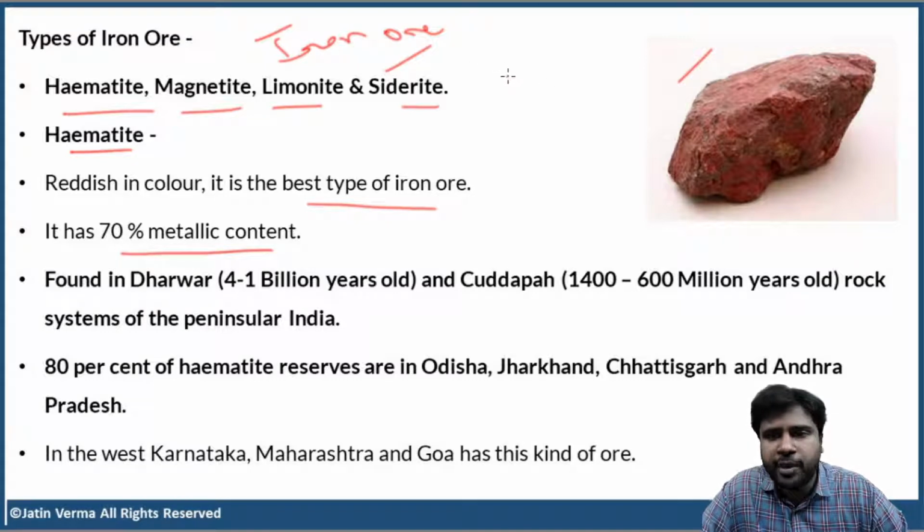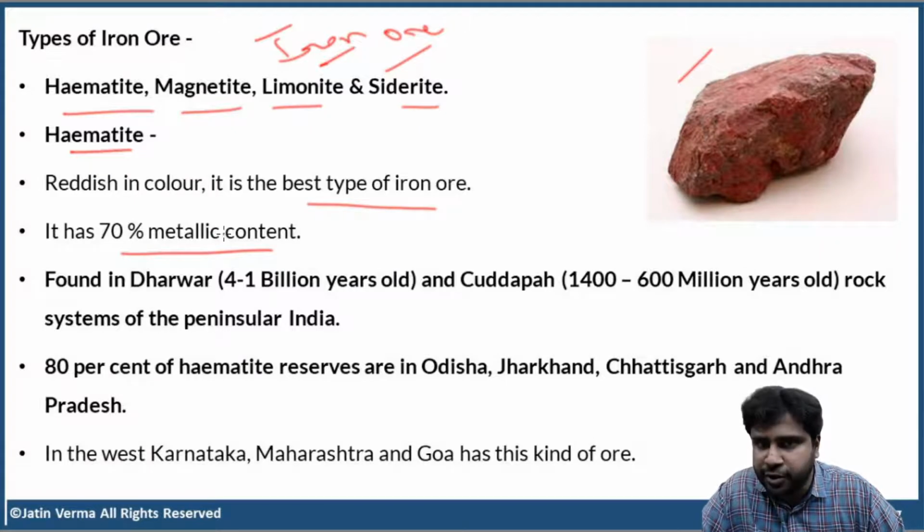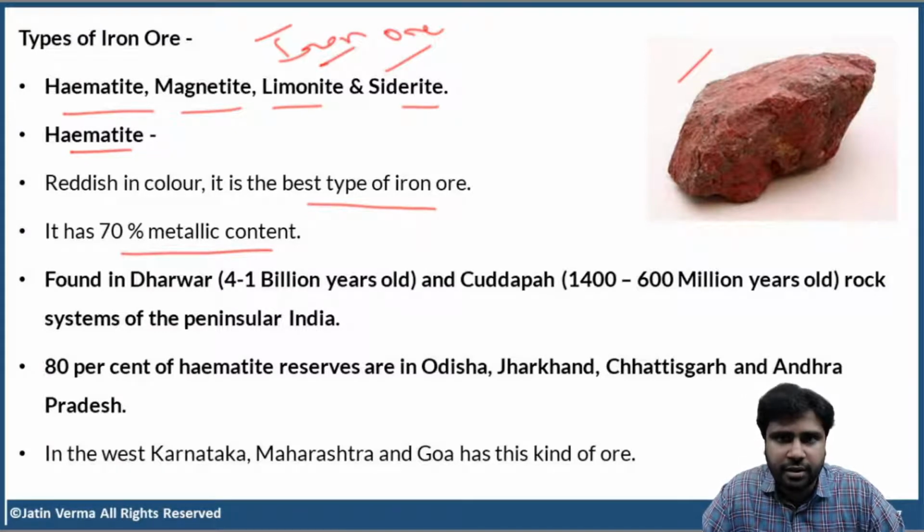First of all, what do you mean by ore? Ore is a mineral. What do you mean by mineral? A mineral contains many elements in some proportion. Now, out of this, we need iron. So, we are calling hematite the best type of iron ore because hematite contains 70% metallic content. That means 70% is iron. Clear?